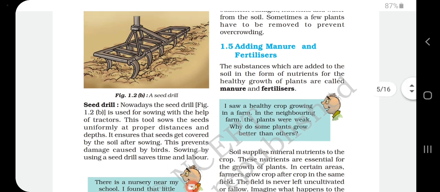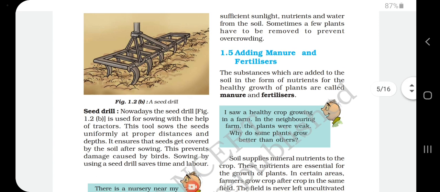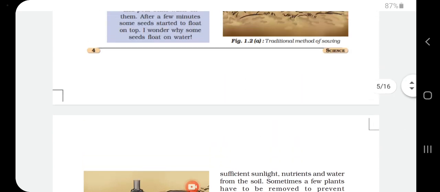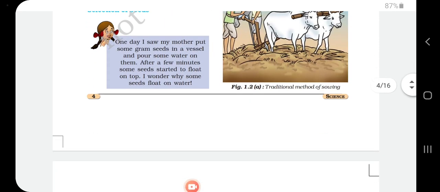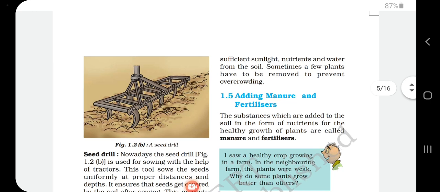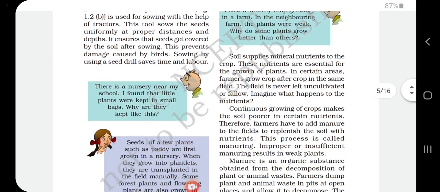So there is the traditional method, and nowadays there are two types they are discussing here. One is by using a funnel-shaped device manually, and another one is by using a tractor itself. We are going to see the sowing of the seeds.